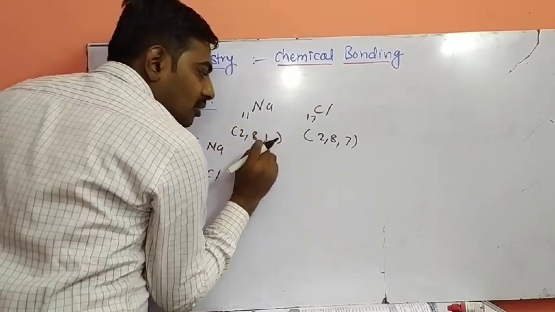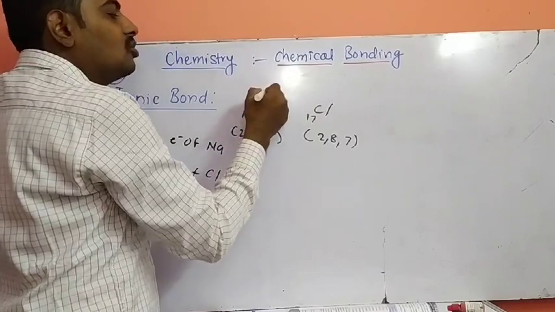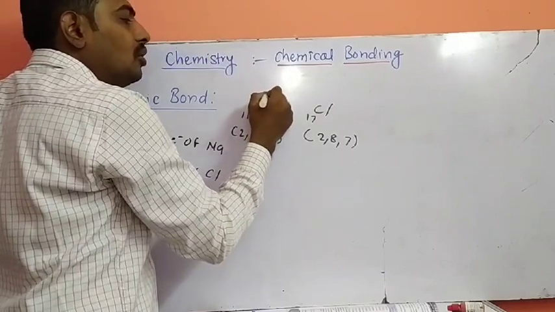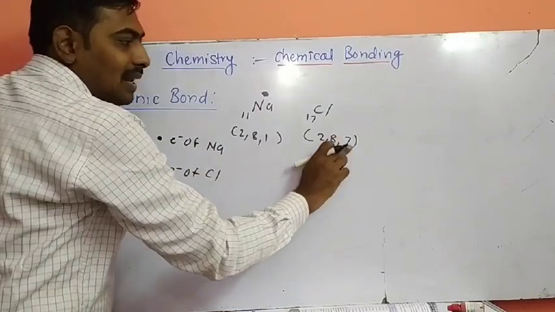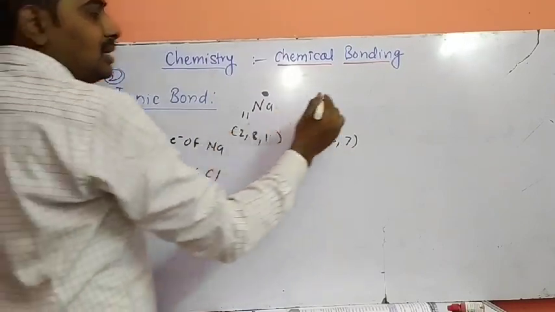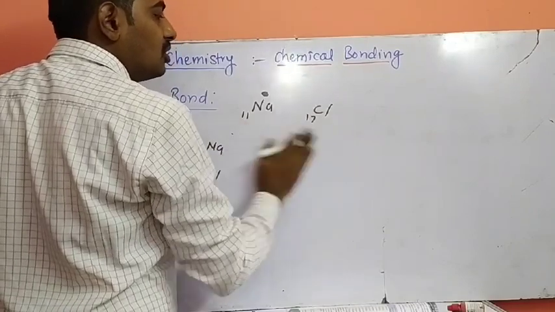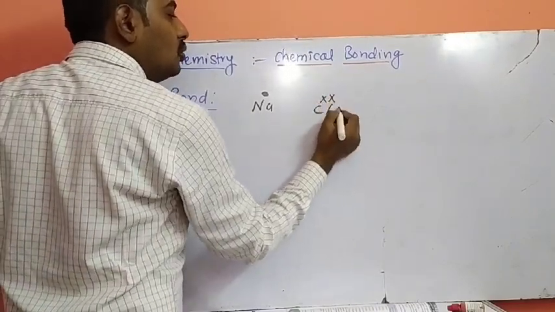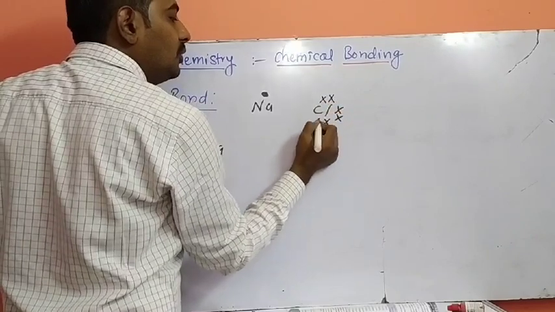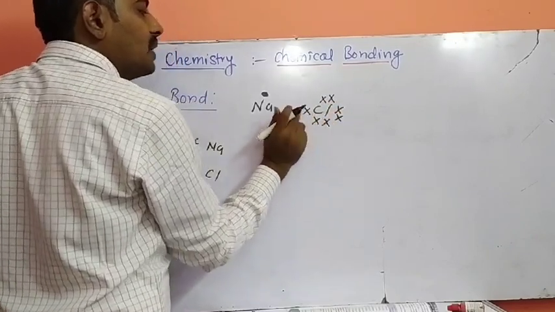How many valence electrons are present in sodium? One valence electron. So how many dots? Only one dot. Chlorine, how many valence electrons? 7 valence electrons. So how many cross representations? 7 cross representations. 1, 2, 3, 4, 5, 6 and 7.